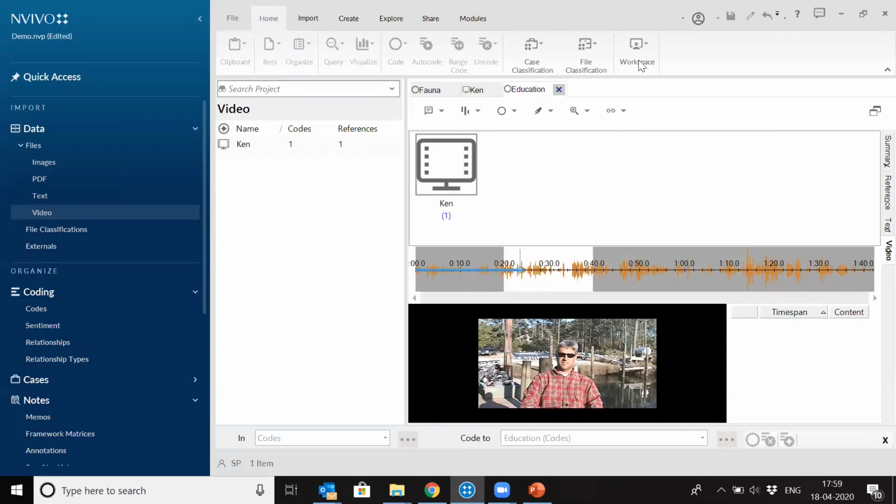Okay, I have some questions. Right. So this is how we can work with video files also inside NVivo.